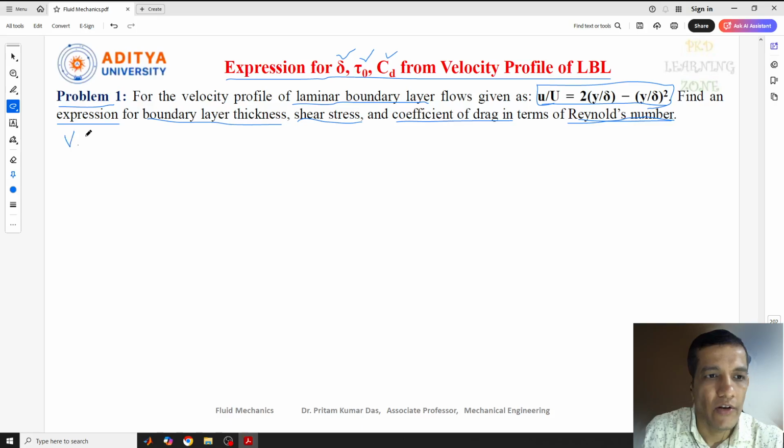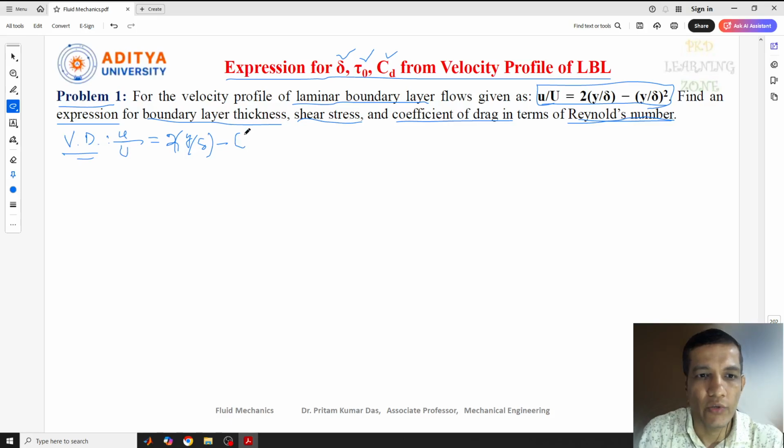The velocity distribution is written as small u by capital U equal to 2 into y by delta minus y by delta square. This is the velocity distribution given. And as I told you, we need to go to the von Karman momentum integral equation that we have seen in our previous lecture. So let me write this equation.